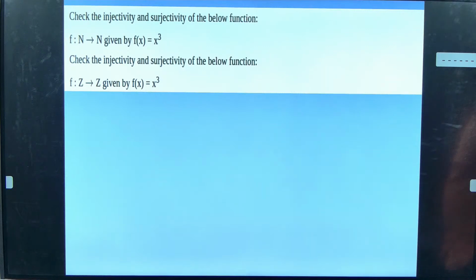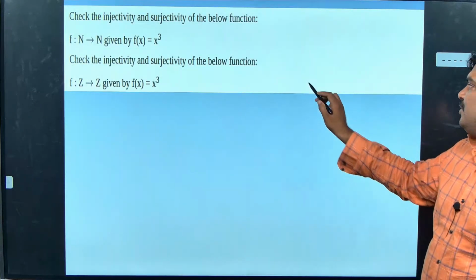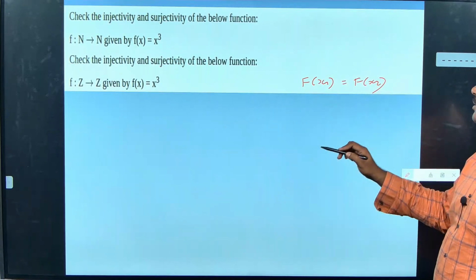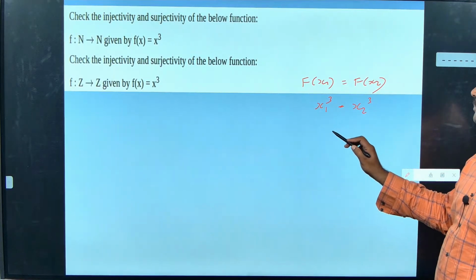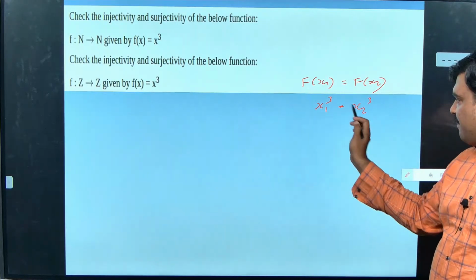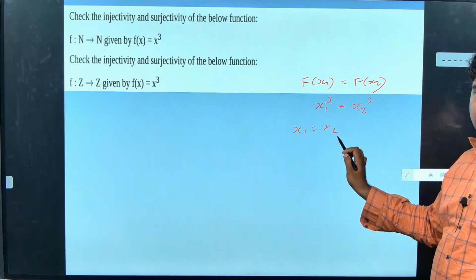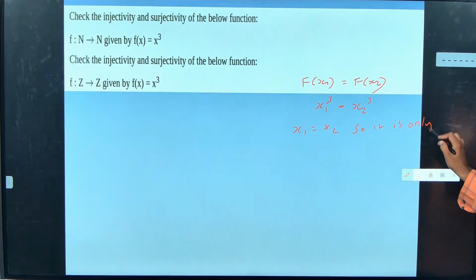Okay? Yeah, there are non-perfect cube numbers. There is no... So how will I write it? First one is proved for me. I know it is a 1 to 1 function. So I will write f of x1 is equal to f of x2. Then what will I do? x1 cube is equal to x2 cube. There is no chance that two numbers can give the same. So x1 should be equal to x2. So it is 1 to 1 or injective function, whatever. Okay, 1 to 1 or injective function.